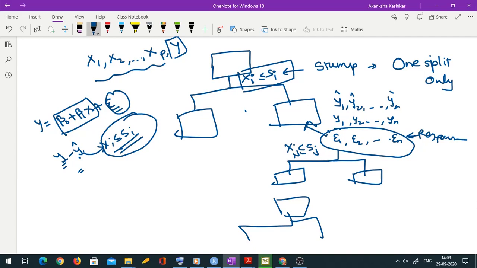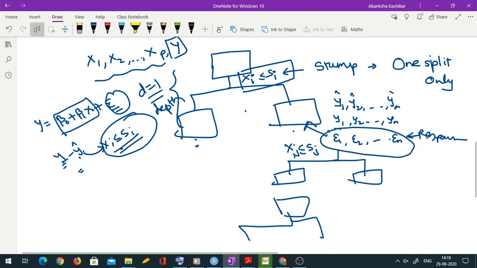Is the concept clear to everyone? What I am doing is building multiple small models. Every model has only one split, let us say. Sometimes even two splits are allowed. This is a stump, but sometimes you can have one more split here and here. So this is known as D being equal to 1, where D is the depth of the tree. So we are growing trees sequentially on the residuals.